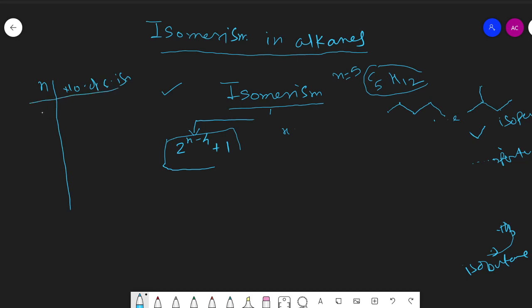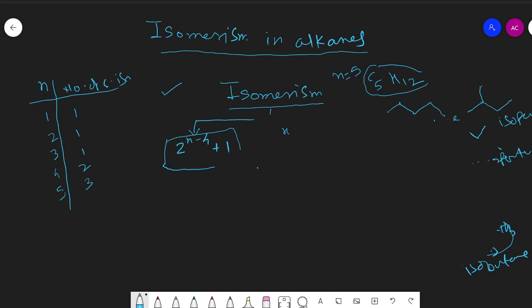For n is equal to 1, number of isomers is 1; n is equal to 2, 1; n is equal to 3, 1; n is equal to 4, 2; n is equal to 5, 3.